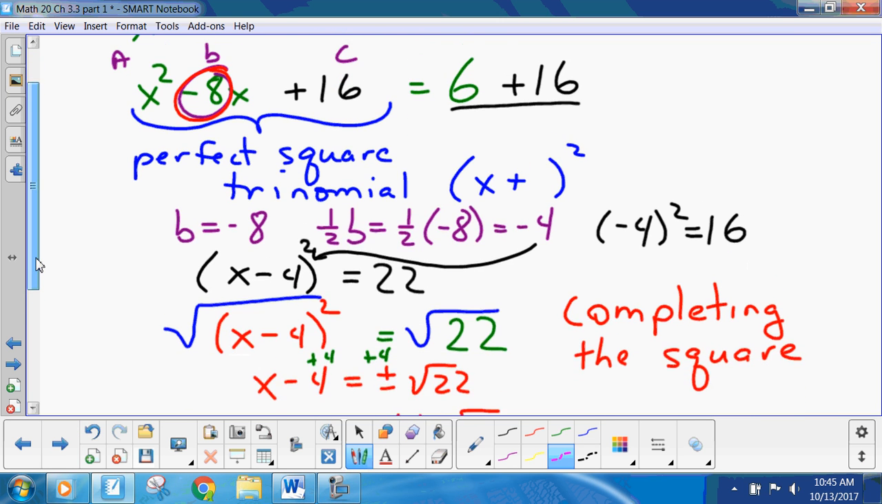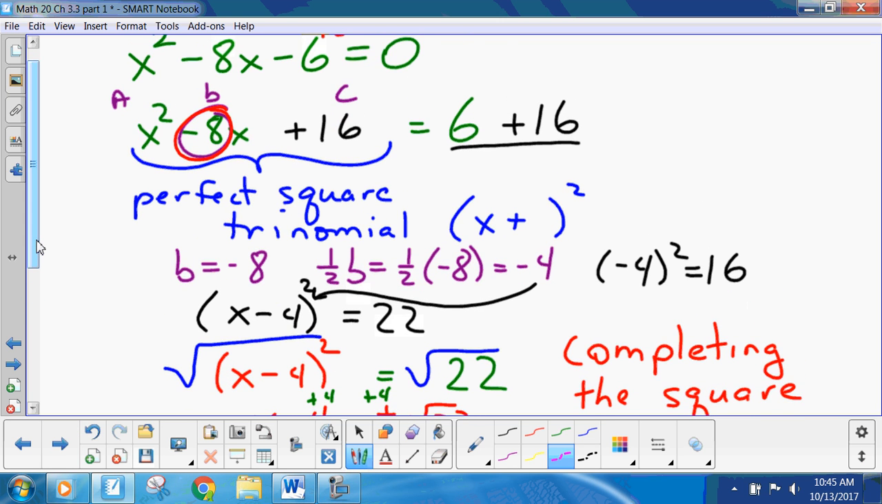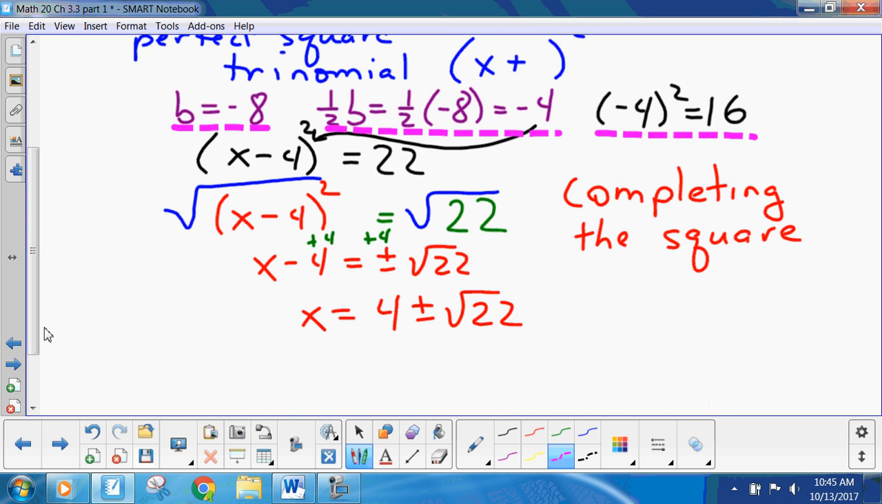Well, I showed you here. Turn it into a perfect square trinomial. You take half of your b value, minus 8, and minus 4, then square minus 4 gets 16, and add 16 to both sides. That turns into a perfect square trinomial. Then that's x minus 4 squared equals 22, and you solve that, you get x equals 4 plus or minus the square root of 22. This is the lesson here, completing the square. Now, we're going to do a few examples, and then that'll be it, and you can try the homework.